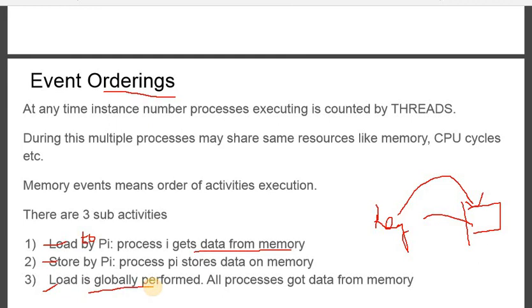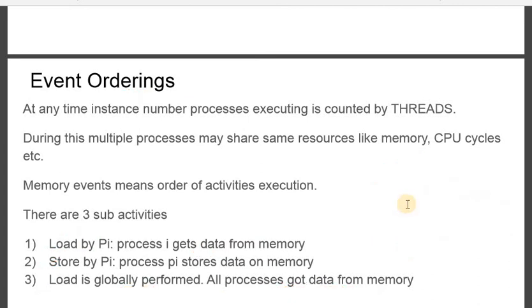So load globally is new. All processes get data from memory. There are threads, so they will get the data from the memory at a time, right now. That is called load globally. Take a data and give it to all. I hope you all know about the walkie-talkie of the police. This will be the main center, and these are the police personnel standing in different corners.